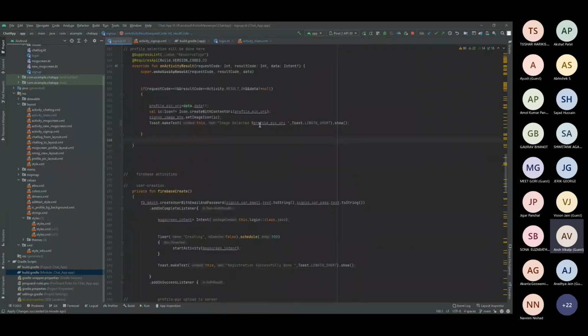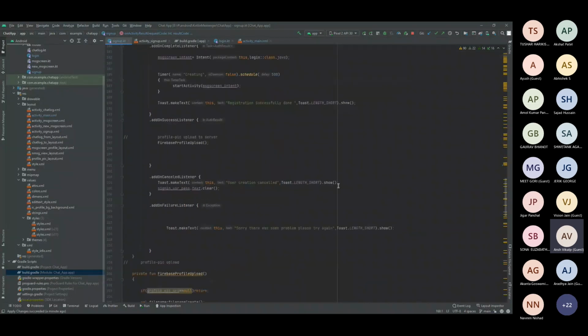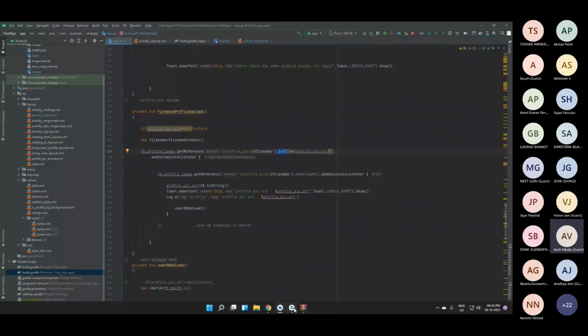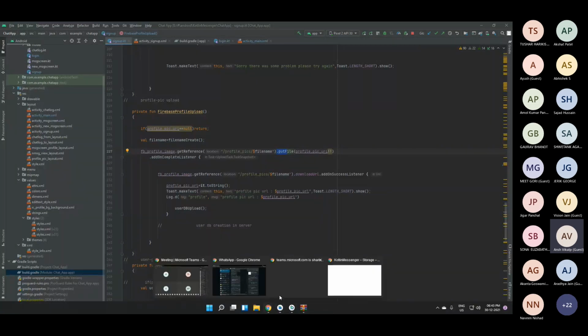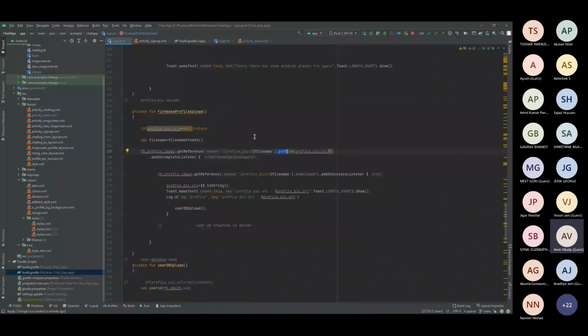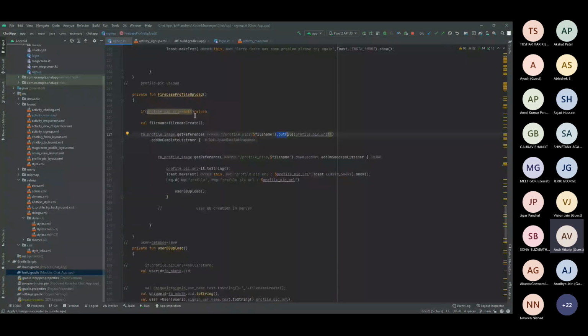So once you get the profile local path, you just have to get the file that you can see here, dot put file. I just use this function, dot put file, and this will put the file into the particular bucket, that is the online bucket here. Here it is. There it will be putting it. Okay. After that, whenever you use any Firebase functions, for example the get reference function, let it be Firebase Firestore, Firebase Realtime, Firebase Storage, anything like that.